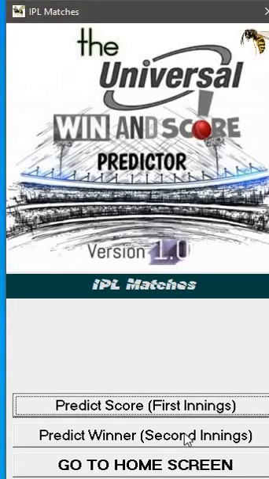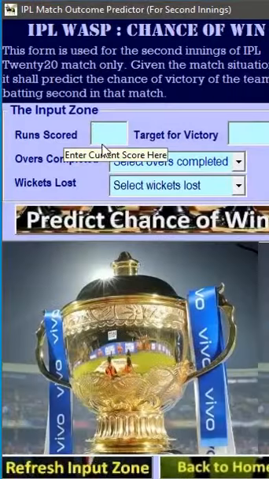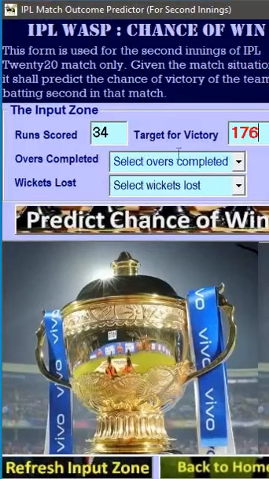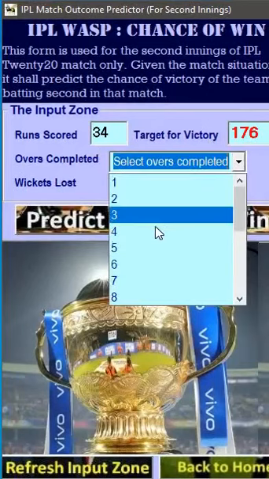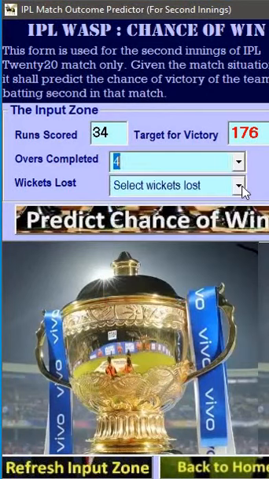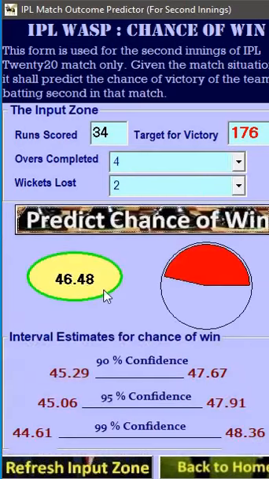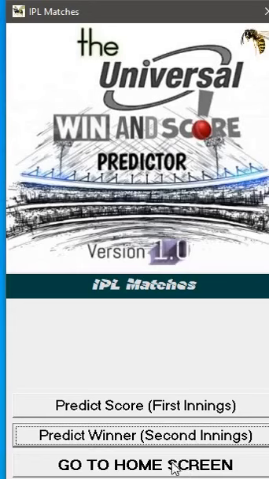This seems to be a little bit simpler compared to international cricket. Now suppose the runs scored are 34, they are chasing, say, 176, and they have scored 34 as the team batting second in 4 overs at a loss of 2 wickets, and we predict this. So we have a 46.48% chance of winning. So we go back and then go back to the home screen.